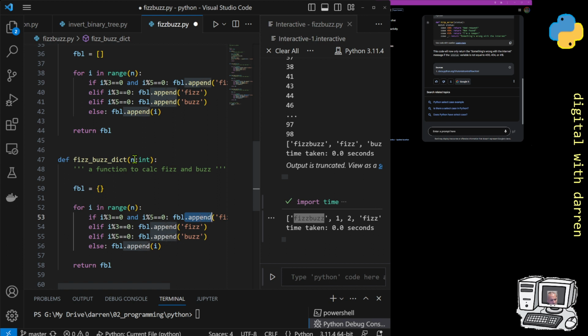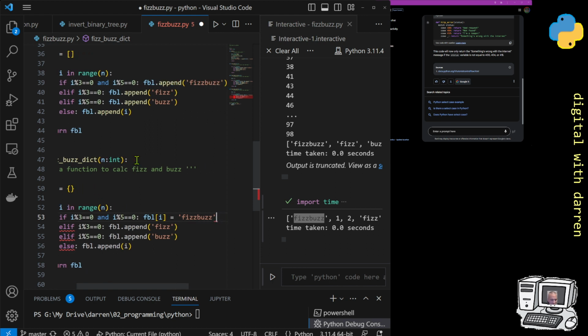And it's quite nice because I think I can just do there FBL of i is equal to FizzBuzz. So our key will be the i, which is the index number 0, 1, 2, 3, 4, all the way up to 99, and our value will be if it's a FizzBuzz and so forth. And I think that's going to be nicer in a way.